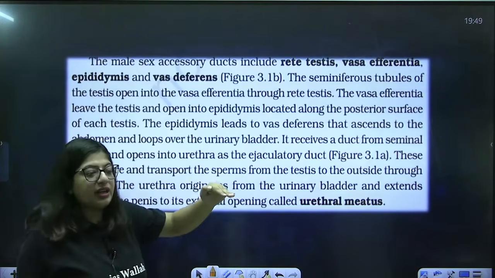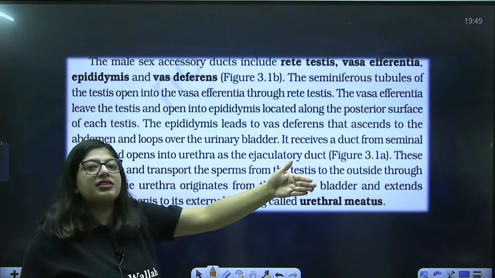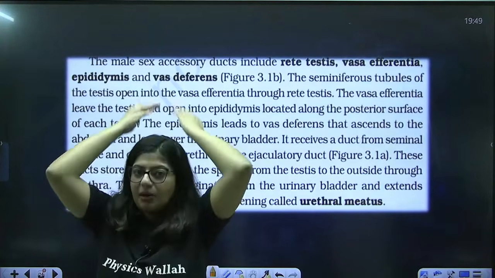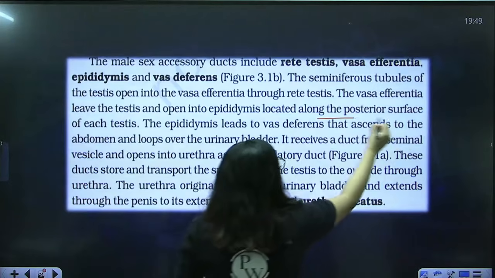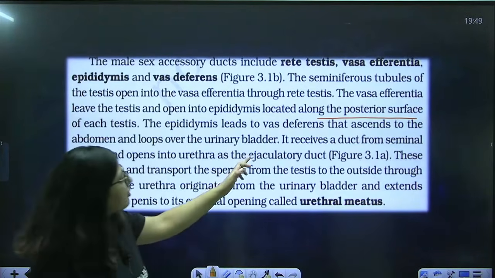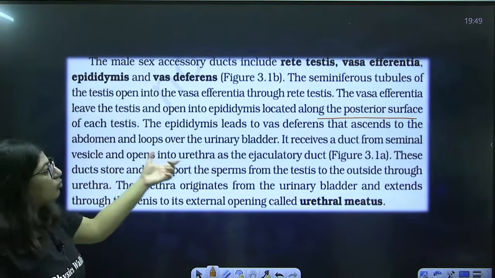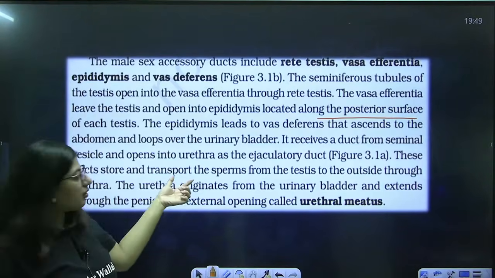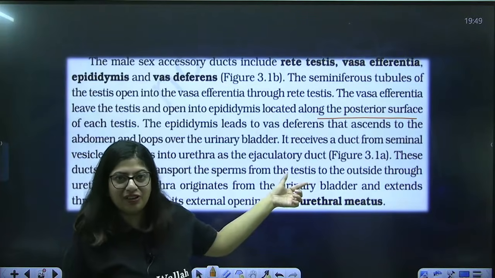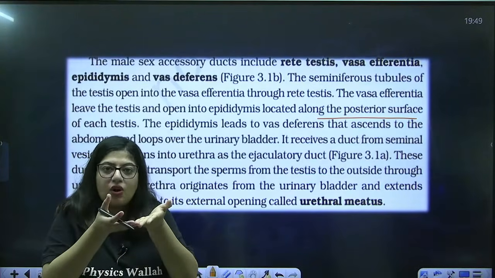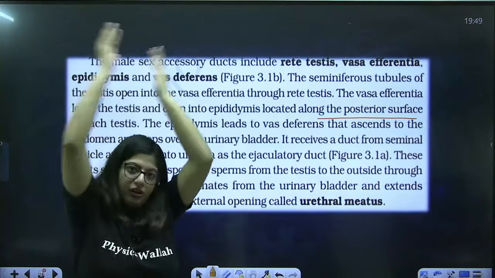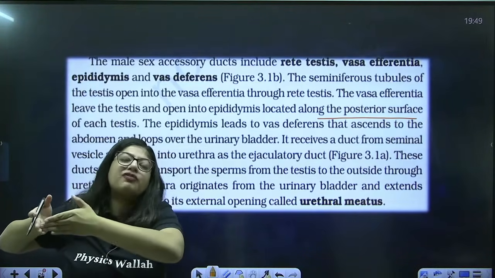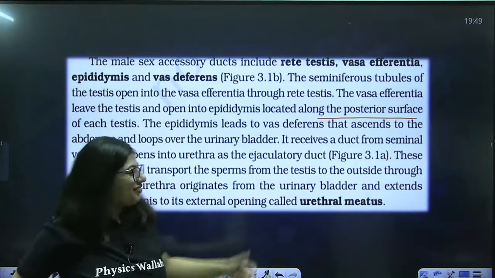So where it is present, as we have drawn it on the other side, that's posterior, meaning behind. It is not coming from the front, it is coming from the posterior surface. Okay. The epididymis leads to vas deferens that ascends to the abdomen and loops over the urinary bladder. It receives a duct from seminal vesicle and opens into urethra as the ejaculatory duct. So vas deferens will leave the scrotum, go to abdomen, loop over urinary bladder, meet with its friend, seminal vesicle. Together they form a business known as ejaculatory duct.